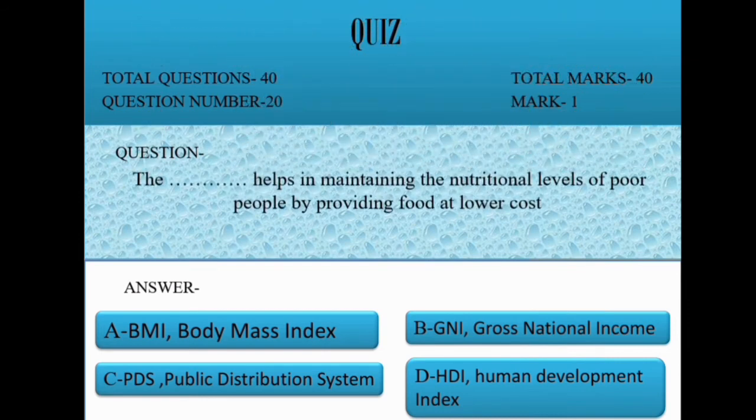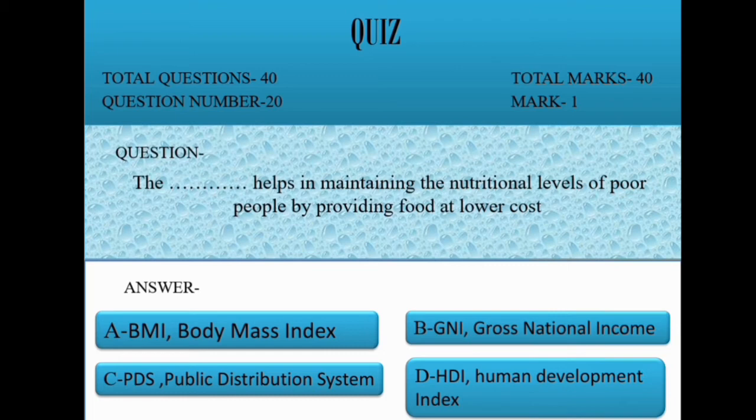Question 20. The dash helps in maintaining the nutritional level of poor people by providing food at lower cost. Option A BMI, B GNI, C PDS, D HDI. Correct option is C PDS.